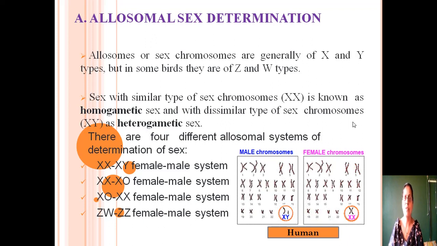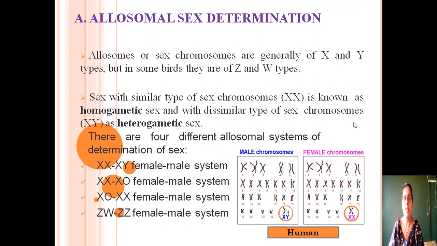When the two sex chromosomes are similar to each other, they produce similar types of gametes. So those individuals are homogametic. That is the case in the human female. When the sex chromosomes are not similar to each other, two types of gametes are produced, and those individuals are called heterogametic individuals.